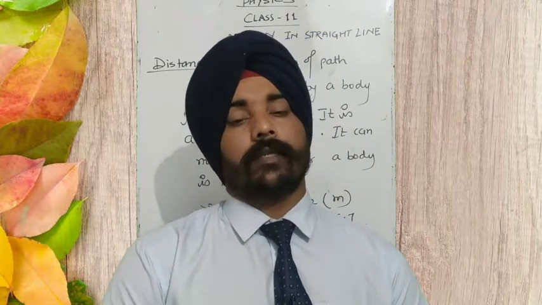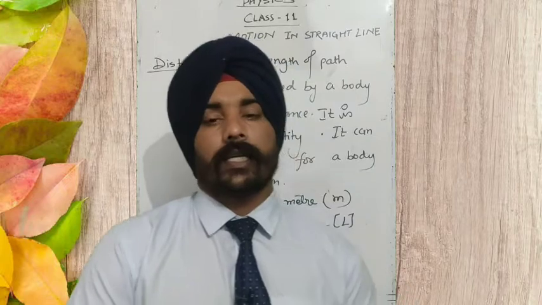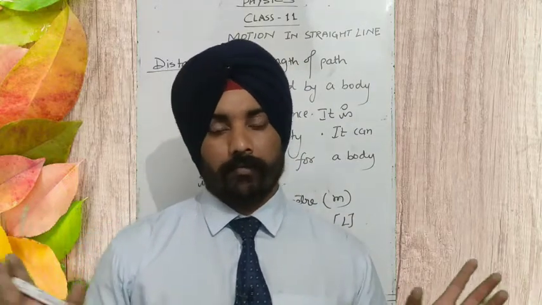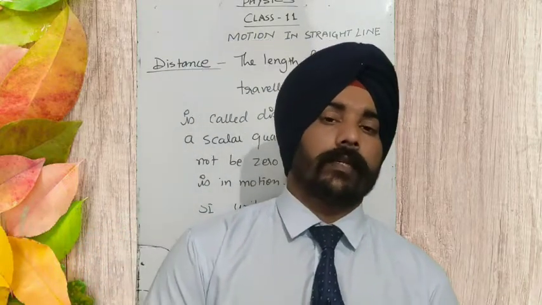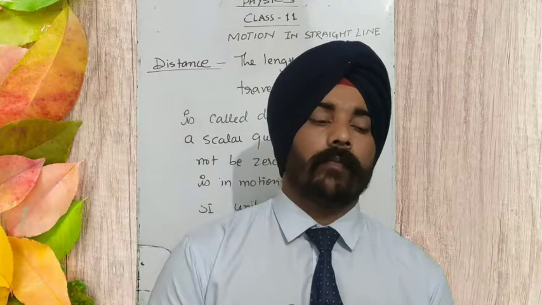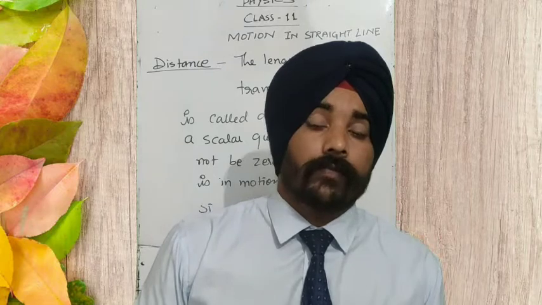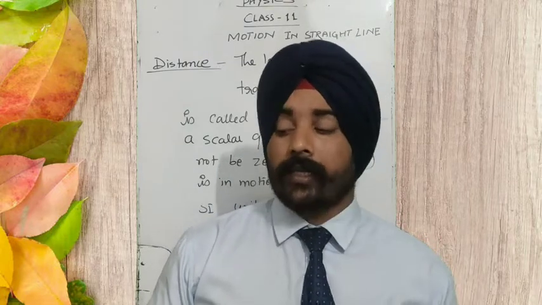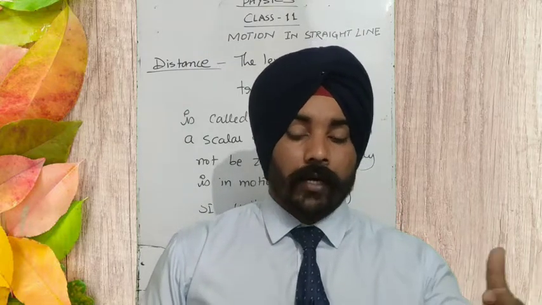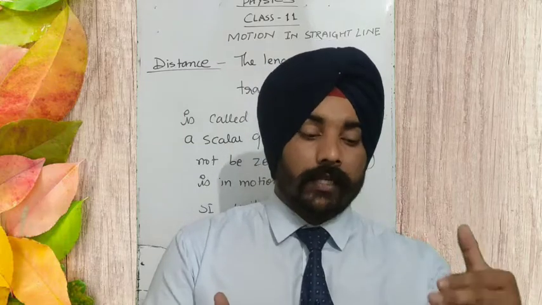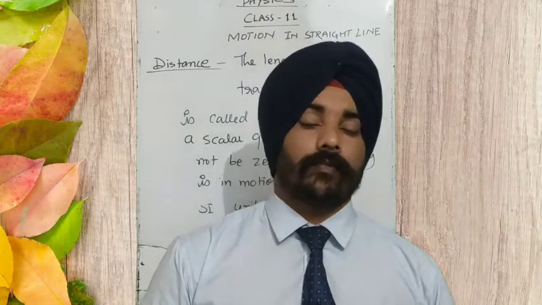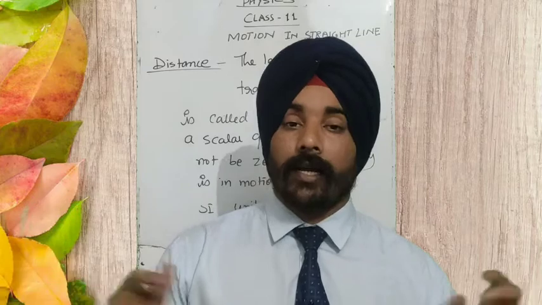So what is the displacement, students? Distance is the length of path. What is the displacement? Displacement is the distance in a certain direction. Displacement is the distance between initial and final position, in a straight line.